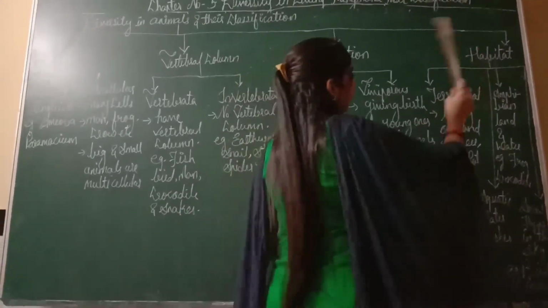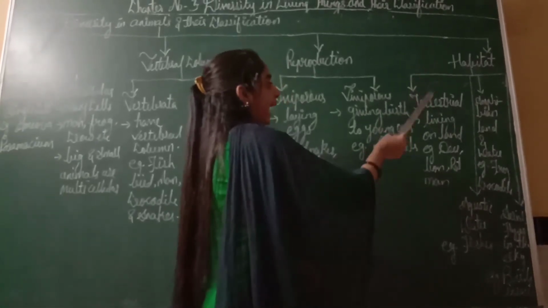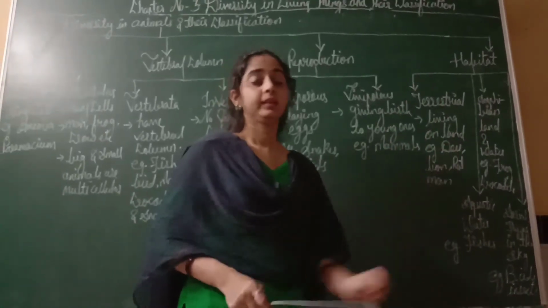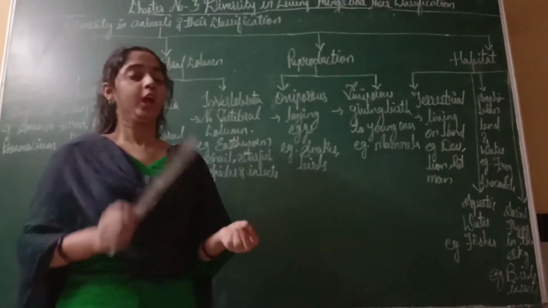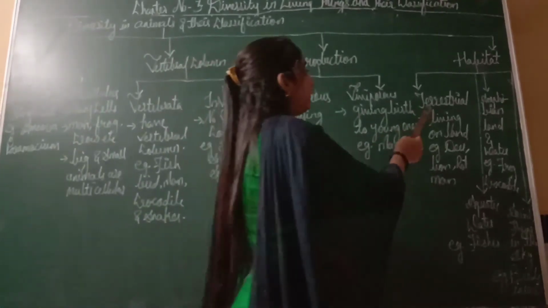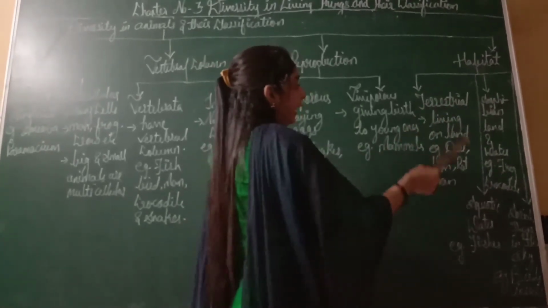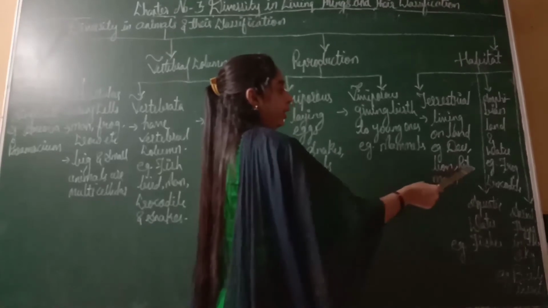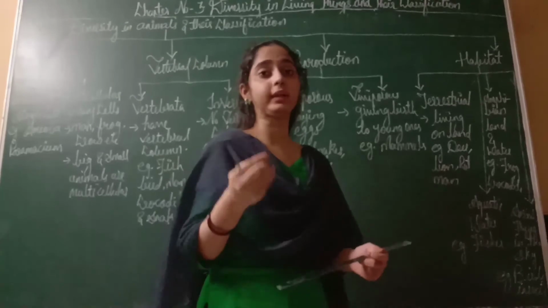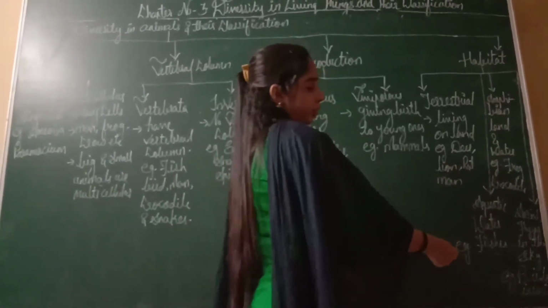Now next is habitat, their life. First is terrestrial. Terrestrial means animals which live on land, not in water, not under the land, not any other place. The animal which lives on land is known as terrestrial. Example, deer, lion, rat and man. Next is aquatic. Aquatic means water. Animals which live in water, that is fish.